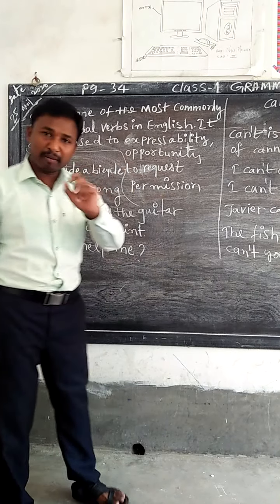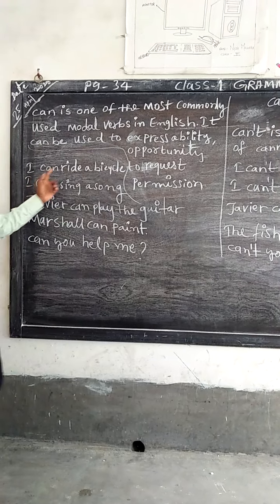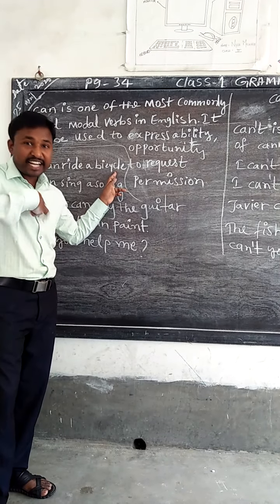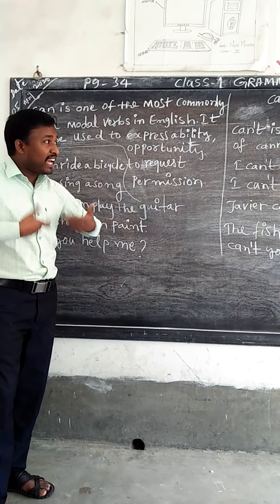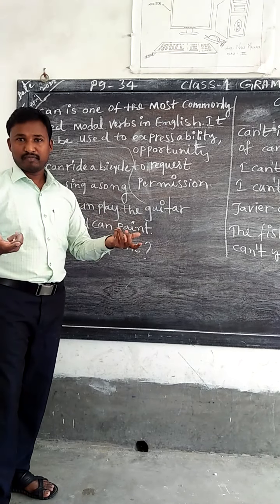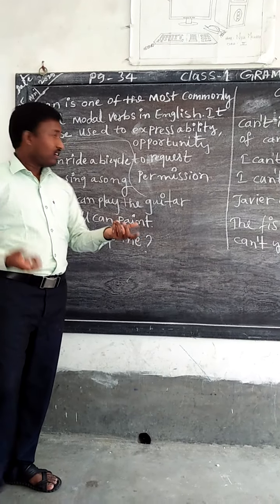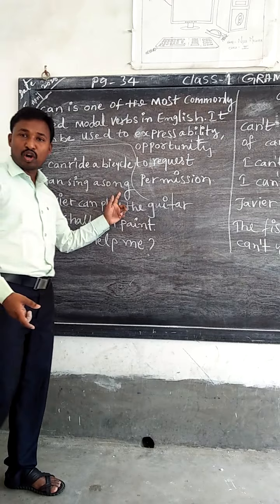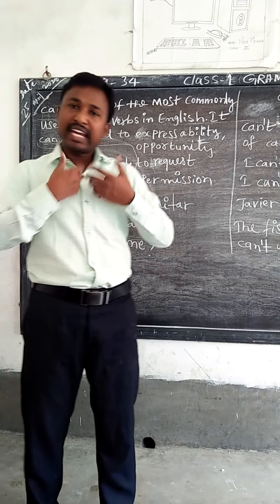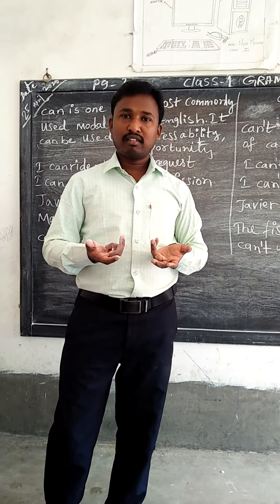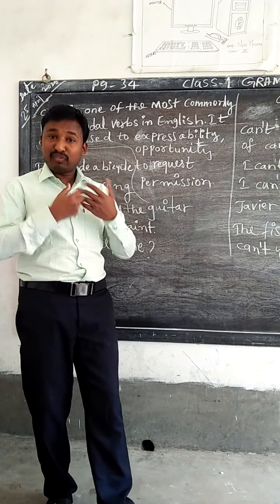Okay, let us see some examples. I can ride a bicycle, but I cannot drive a car. Here, I can sing a song. I have a mouth, I can sing. If I try, I can sing. There is no problem, I can sing.